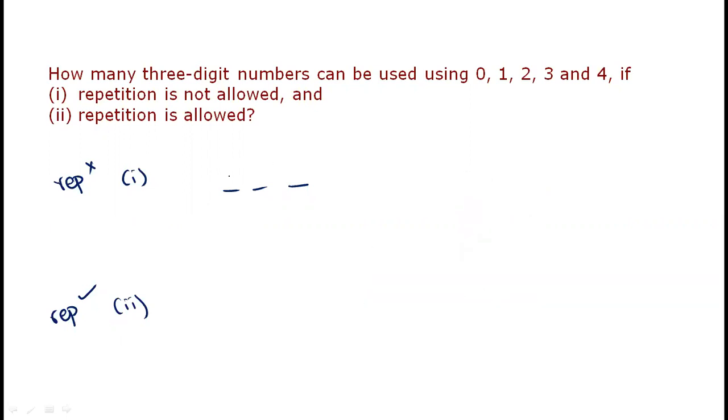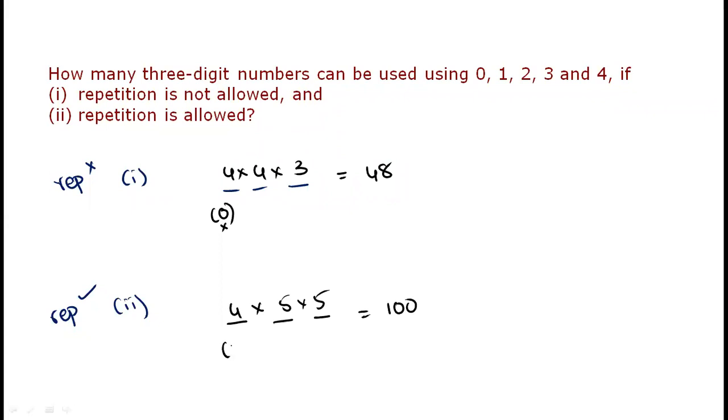So in this place, we can fill in 4 ways because 0 we cannot use. 0 cannot be placed here. And then next 4 ways, then 3 ways, right? Hope you got 40. Whereas here, 100, right? Just check once. Yes, 48 and 100.